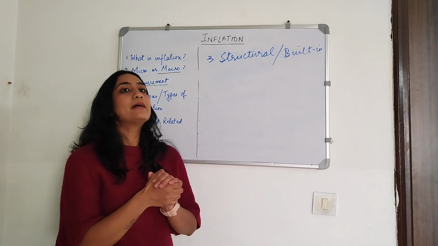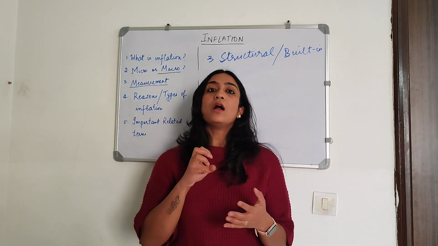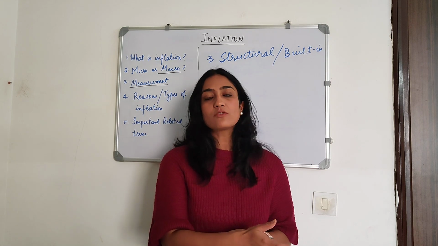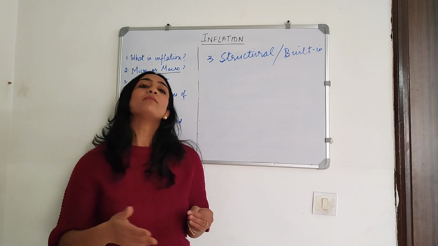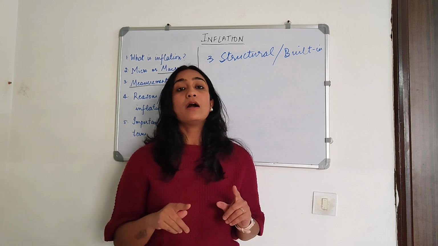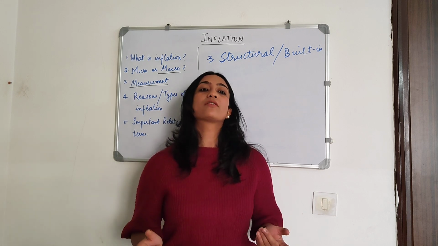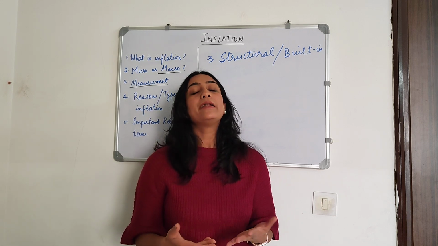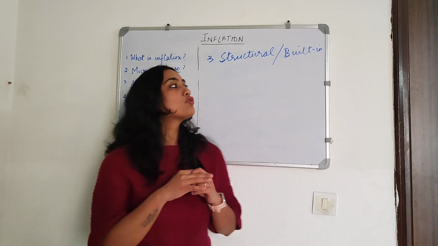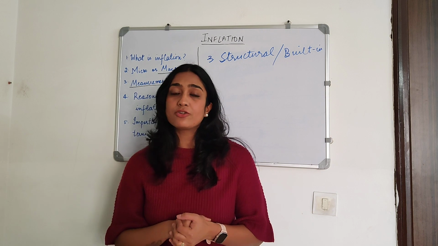Another example could be that suppose the government of a country, or the laws in a country, do not prohibit the government from financing its debts by just printing more money. So suppose the government is just financing its debts by printing more money via the central bank. That just means that the money supply is increasing. Now it's a demand pull sort of inflation that will happen in this case. But the kind of change that is required is at a structural, institutional level. Some bill needs to be introduced, right? And then this kind of inflation can be handled. All right. So that's the third kind of inflation, which is structural or built-in inflation.